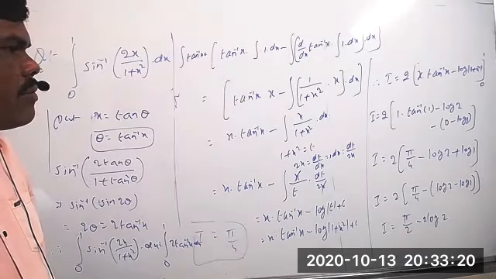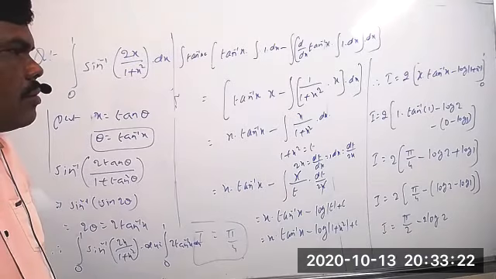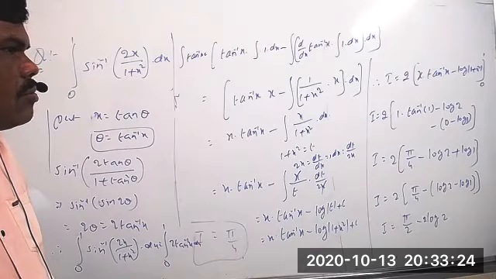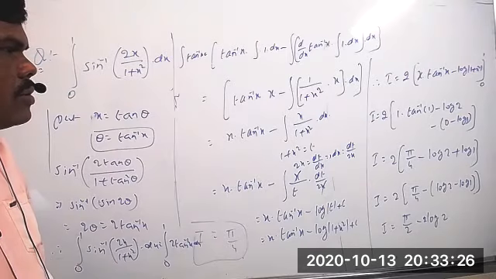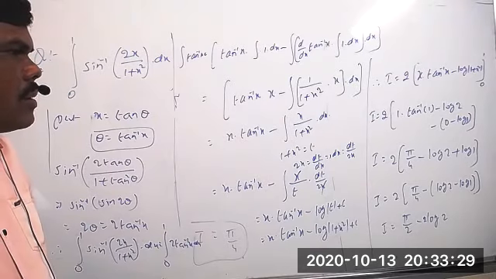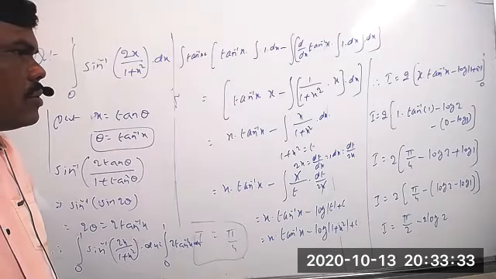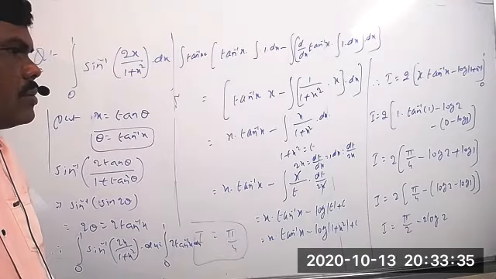One into tan inverse of, correct. 1 means log modulus of 2, minus of 0, minus log 1.